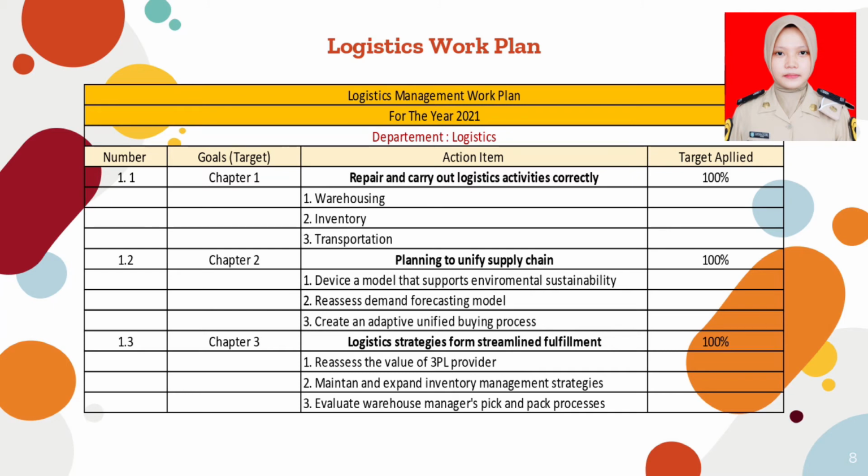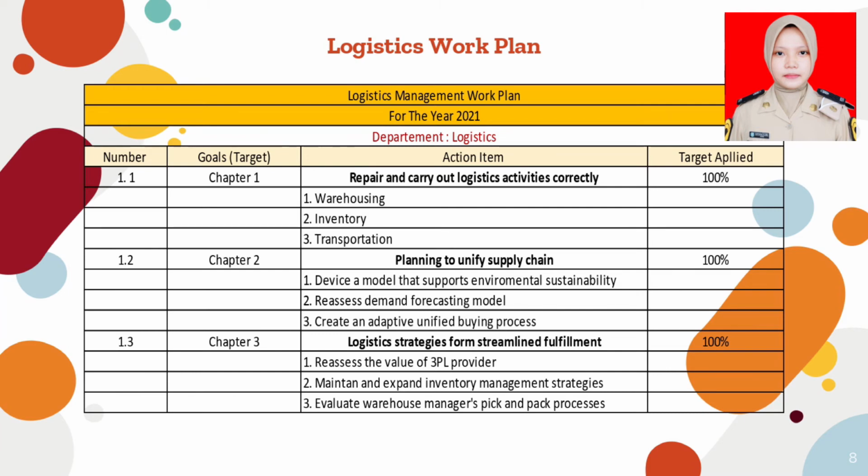Number 3 is create an adaptive unified buying process. If you look at the typical buying process, it is bifurcated based on geography. If I'm going to buy goods from this geography, then I use this process. If I'm going to deal with this partner, then I use this process. Another geography may call for another process and a different technology. Our point of view is to ask our client what it is that you want to buy, and we will unify those processes across the geography, those partner, and those technologies so that it becomes transparent to the user.